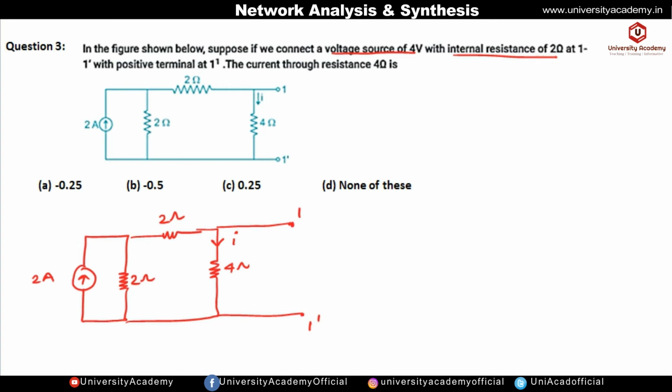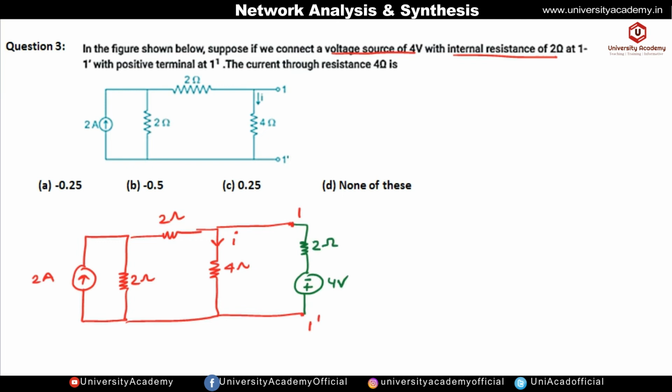It is saying a voltage source is connected with the internal resistance. As we know, in case of voltage source, resistance is connected in series with the battery. So this is resistance, and now it is connected, positive terminal is at 1 dash. So this is suppose voltage source, positive terminal is at 1 dash, so this will be negative. Value of voltage source is 4 volt and internal resistance value is 2 ohm.